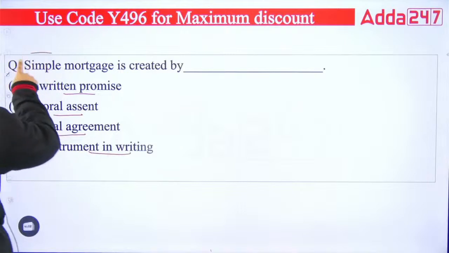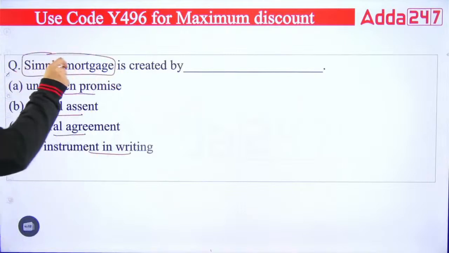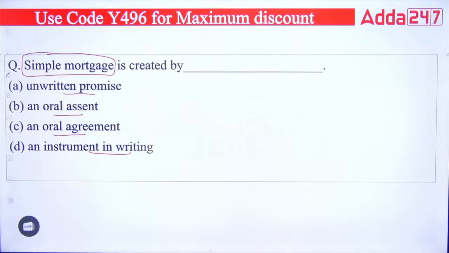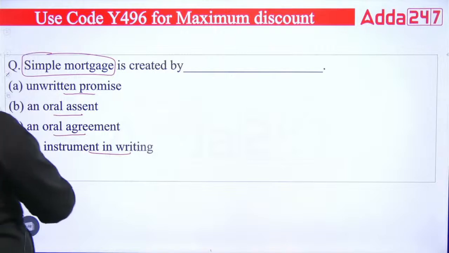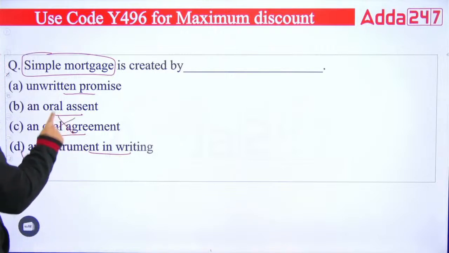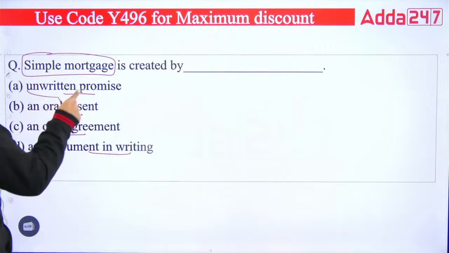When we talk about mortgage, you all know it's an immovable property. But when it comes to types of mortgage, it covers first the simple mortgage. Simple mortgages are created by what? It will be created by an instrument in writing, not oral agreement, not oral assent, not unwritten promise.